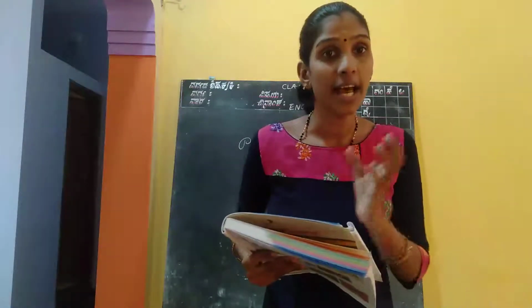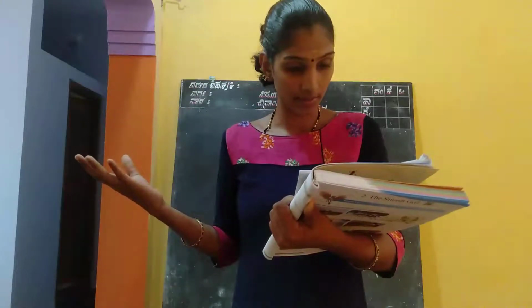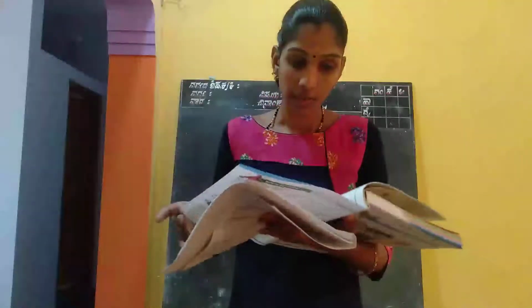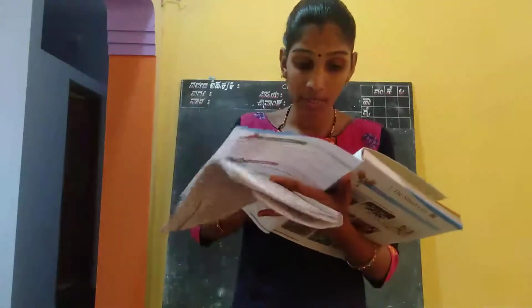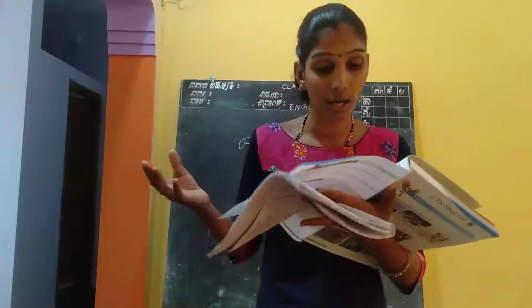Where is the dark balcony located in the house? Behind the dark door, what was there? There was a dark hall. Behind the single dark door is a long dark hall.